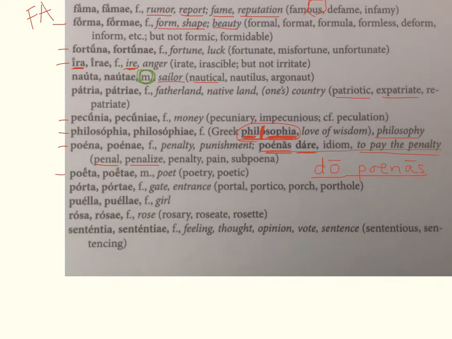The next one here is poeta, poetae, masculine. It means poet. It's another one of those masculine first declension nouns, so watch out for that. Porta, portae, feminine, meaning gate or entrance, like a portal. Puella, puellae, feminine, meaning girl.